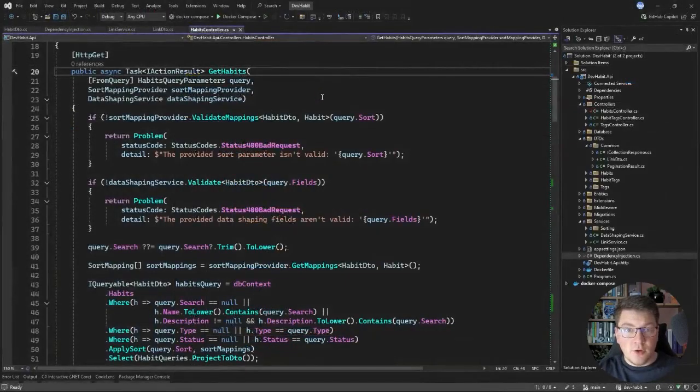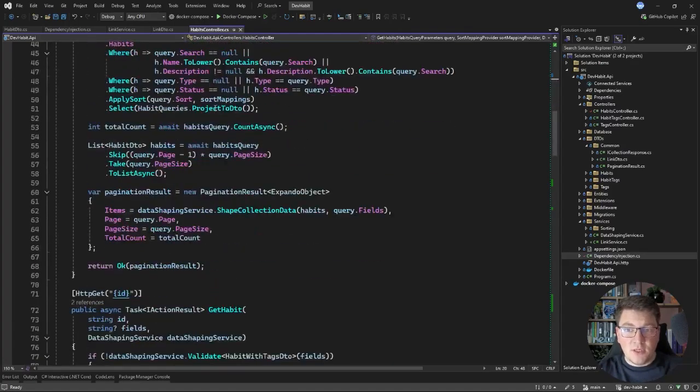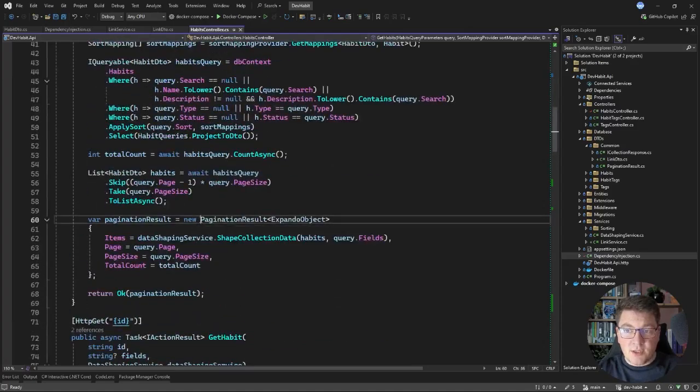Let's go to our endpoint for returning a collection of habits. This endpoint supports searching and filtering, data shaping, pagination, and all of this is something that we can express using hypermedia links. Now if I take a look at the response, you will see that it's actually a pagination result. And it already contains some metadata about the response. We're going to use this when constructing our hypermedia links, but another question to consider is whether we should include hypermedia in our data-shaped response that we have here.